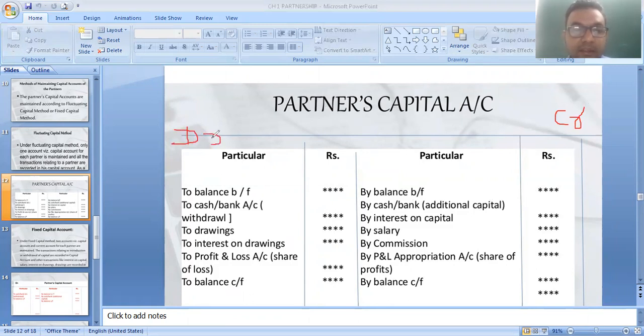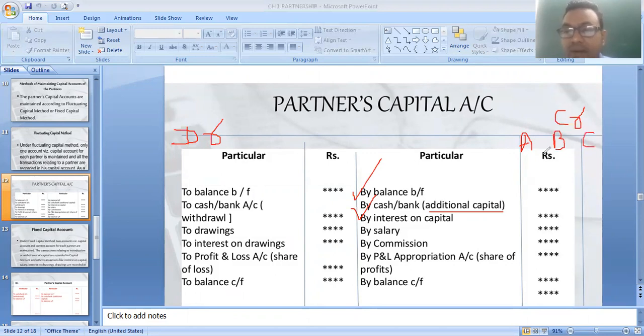Okay, this is your starting point, balance brought forward. Then any additional capital during the year is also written, by cash or bank account. Additional capital from partners is not compulsory. If partners come with any additional capital, then it is written in that particular partner's column.